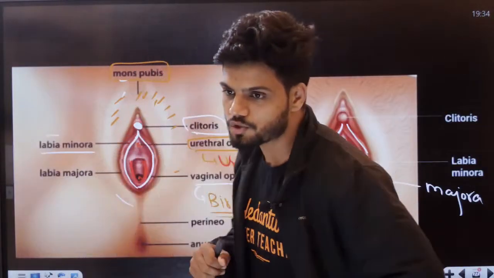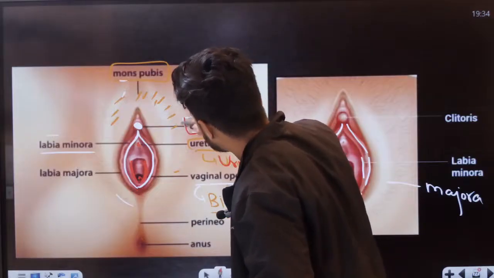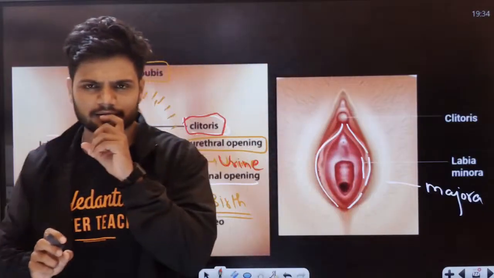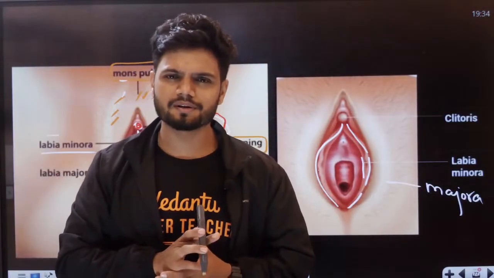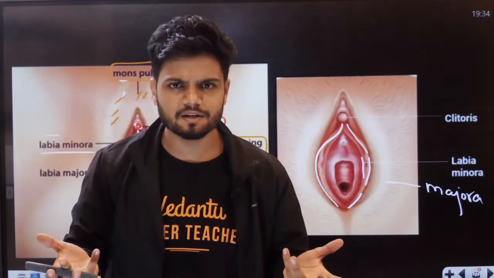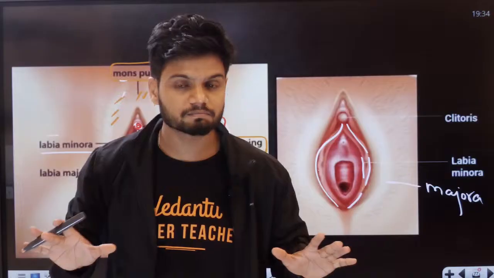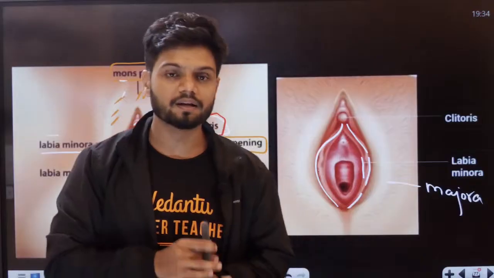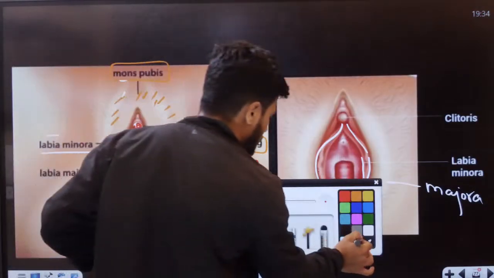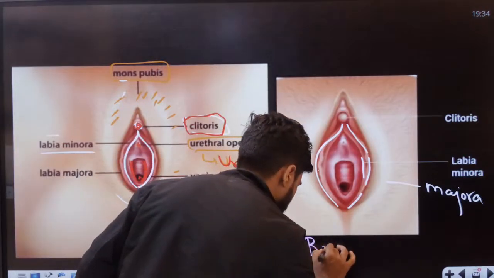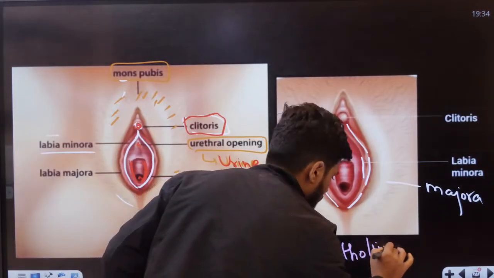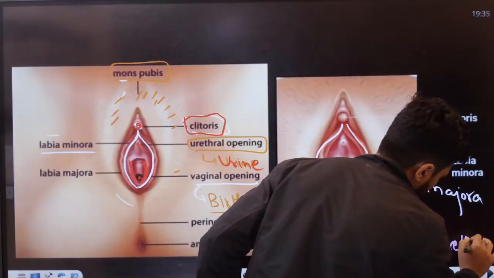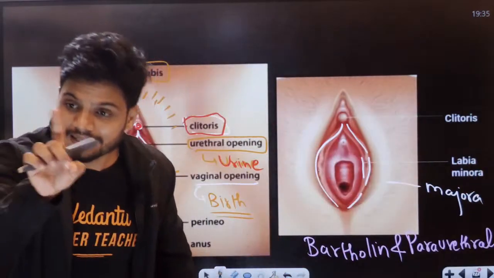Okay. Now students, the clitoris is a finger-like structure which has a lot of nerve endings. Now, you might be wondering, are there no glands here, students? Because NCERT is not mentioning any glands. But that doesn't mean there are no glands here. There are glands present here also. There is the Bartholin gland present here. There are multiple glands present here, the Bartholin and paraurethral glands.